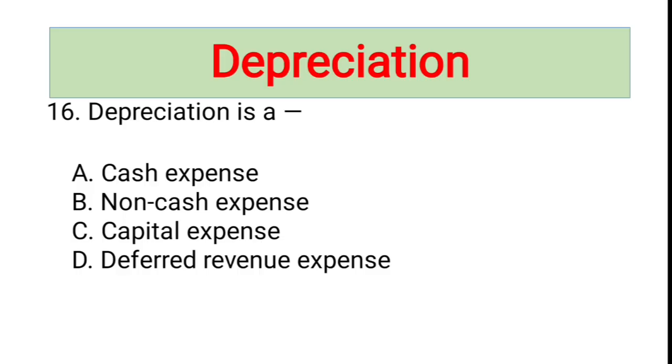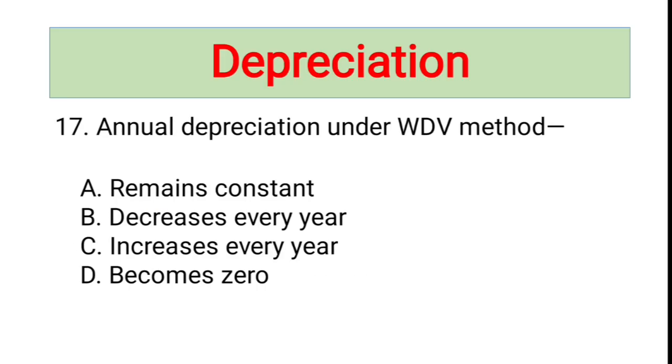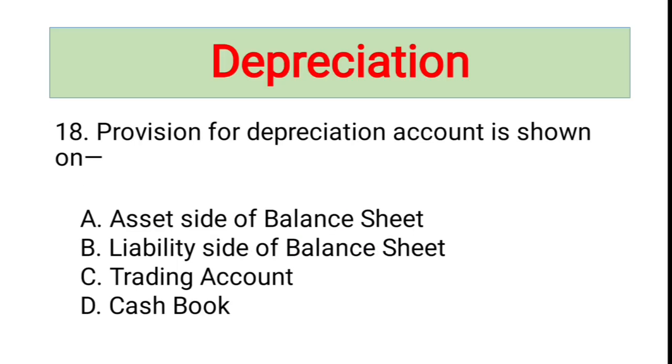Next, as we know, depreciation is a non-cash expense. Next one: annual depreciation under WDV method. The right answer is decreases every year, because the base value reduces every year. Applying the same rate results in decreasing amounts. So depreciation amount becomes smaller year by year.